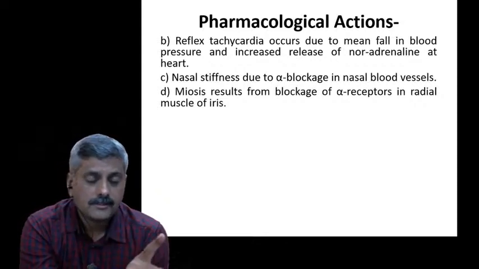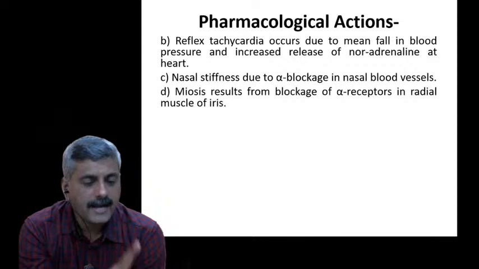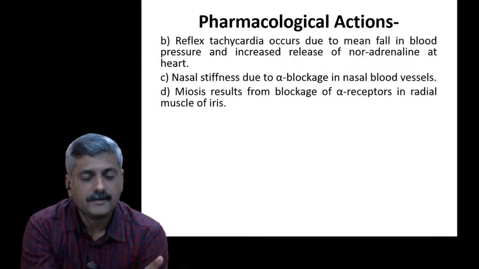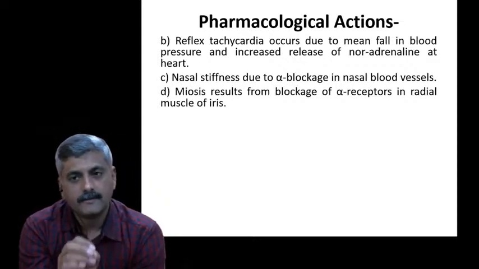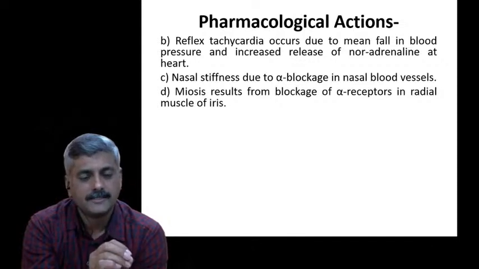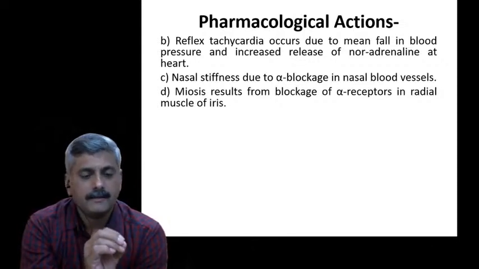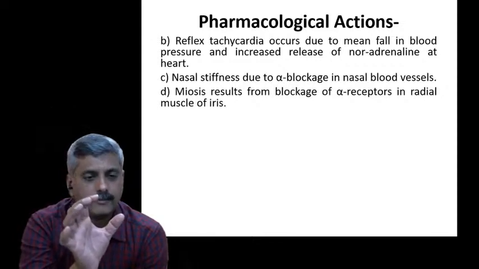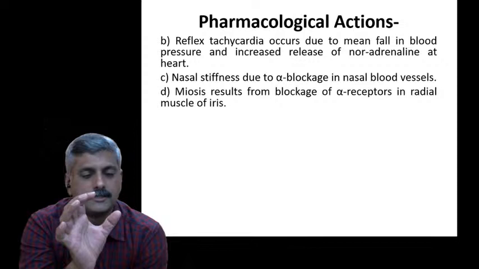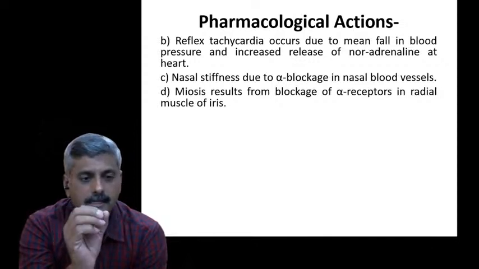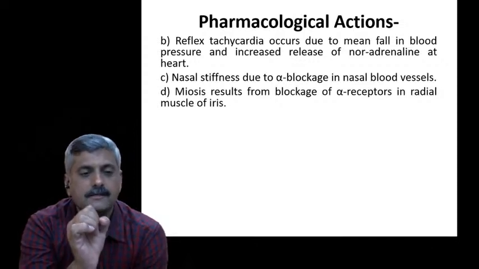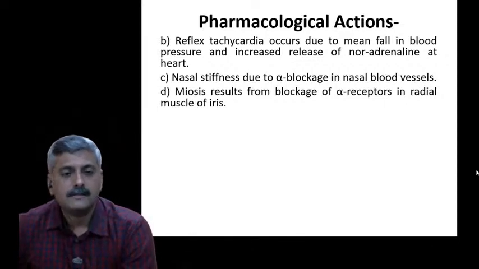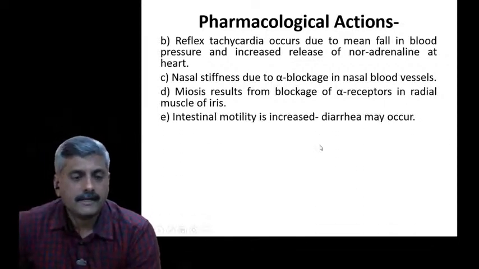The sympathetic nervous system contracts the radial muscle. When the sympathetic nervous system contracts the radial muscle, we get dilation of the pupil. Now here the sympathetic nervous system is not working. That is nothing but, instead of dilation, it produces meiosis. That is the result. In detail, we will see in practical.